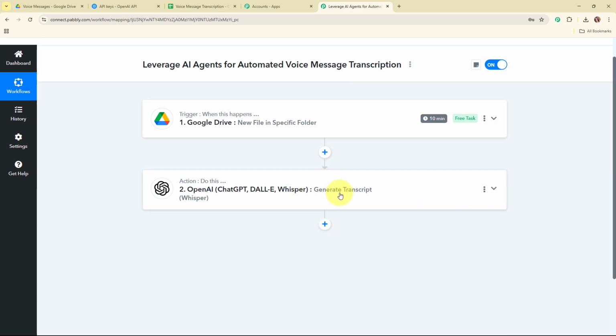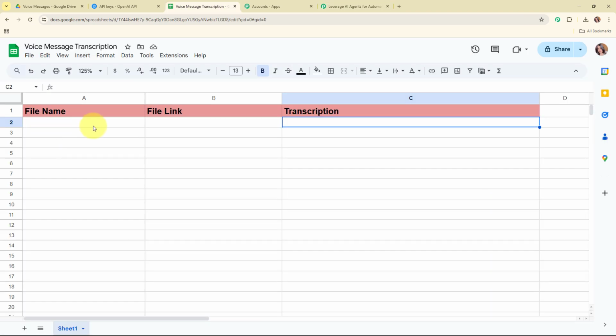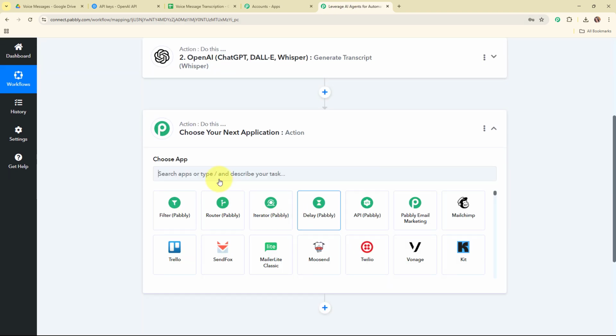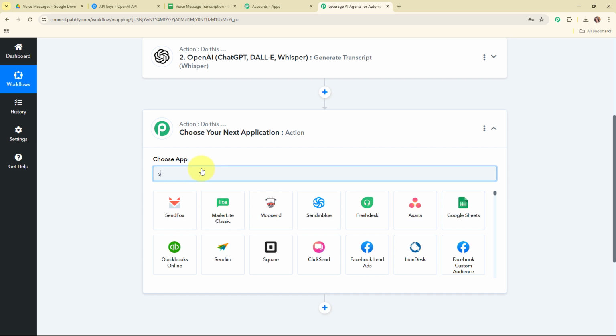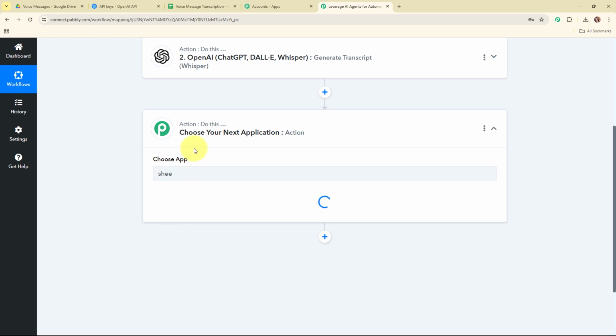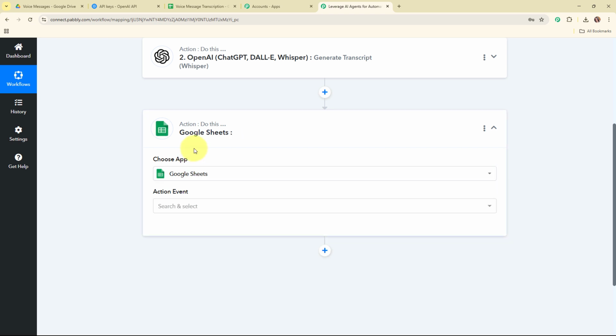So now here, after generating the transcript, automatically I want to add this transcript in my Google Sheets over here in this row. So for that, I'm going to connect my Google Sheets with Pabbly Connect by adding an action step over here. And here in this action step, I'm going to select my action application as Google Sheets. Google Sheets is a free web-based spreadsheet program that allows you to create, edit and share spreadsheets online.